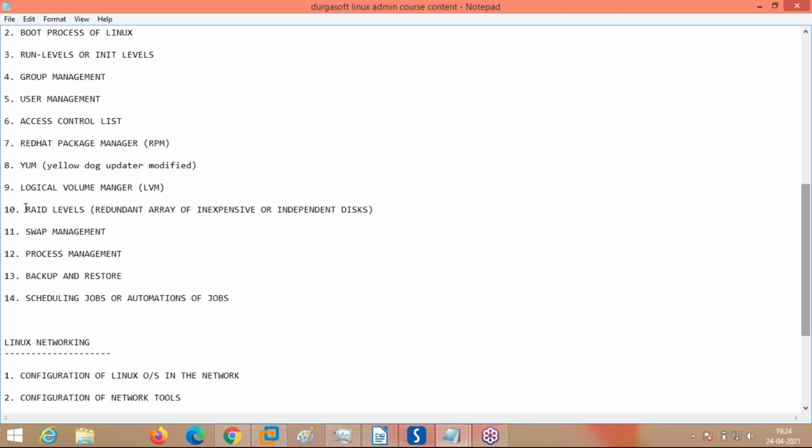Okay. What is the purpose of RAID? You actually install more than a single hard disk and implement RAID. Whatever data is created or copied to the first hard disk is also created in the second hard disk. Even with the loss of one hard disk, you have the data, right? The system is up and running, right? These are the things which are required in real time.